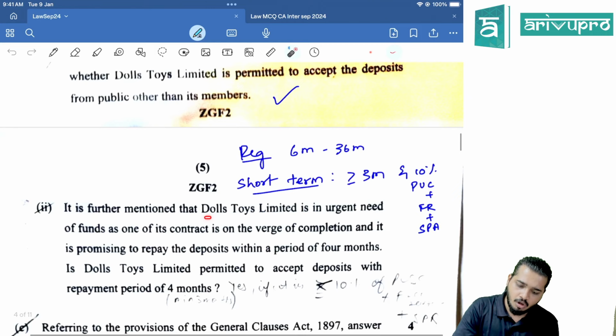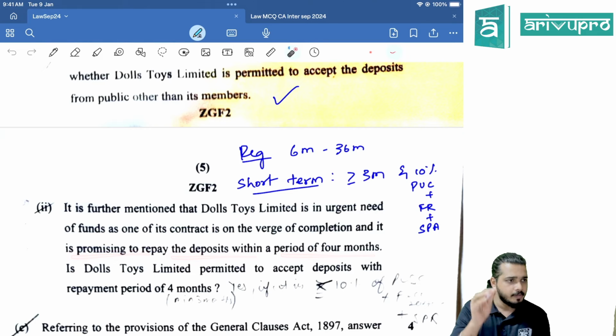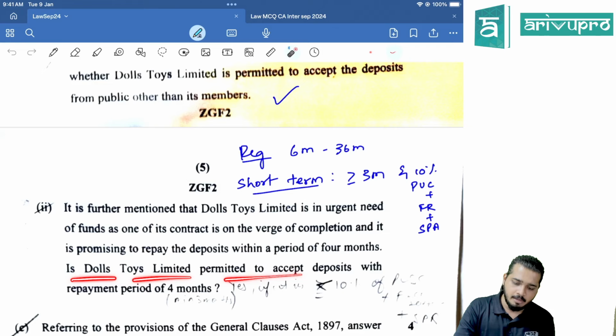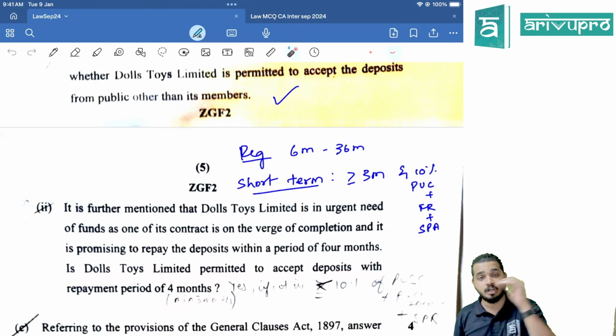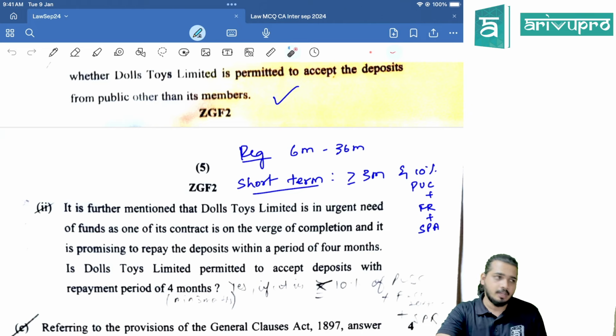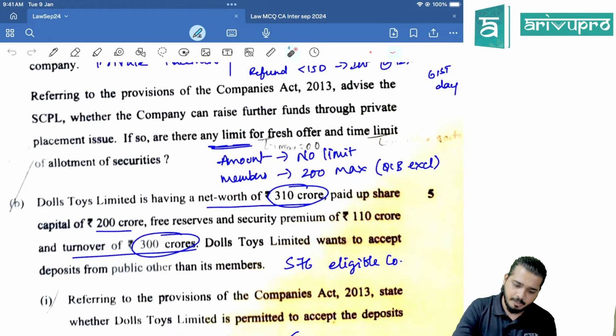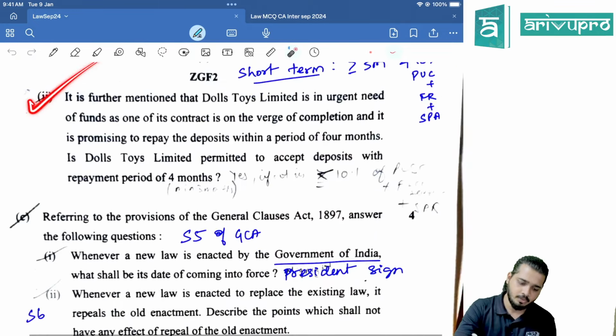It is further mentioned that Doll Toys Limited is in urgent need of funds as one of its contracts is on the verge of completion and it is promising to repay the deposits within a period of 4 months. Is Doll Toys Limited permitted to accept the deposits with repayment of 4 months? Yes, short term. General rule, this we have discussed in the class. General rule, what? 6 months to 36 months. But there is one short term you can take, but it should not be less than 3 months, more than or equal to 3 months, and it should not exceed 10% of PUC, FR and SPA. So here if you see PUC, FR and SPA, that is 310, 10% is 31 crores. Yes, that's it. That's your second question.